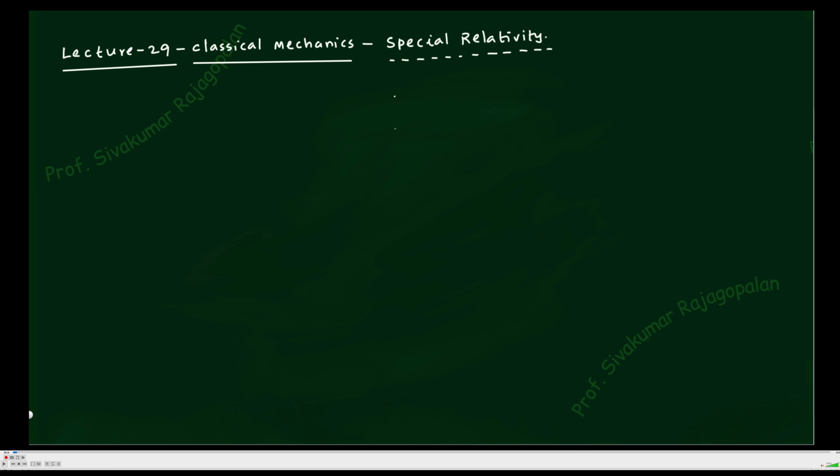The second thing is that in general we will be having an opinion that relativity means Albert Einstein. That's fine. But I would like to ask whether the concept of relativity was introduced by Einstein himself, or whether it was there much earlier. The answer is that the concept of relativity was there much earlier, even before Newton.